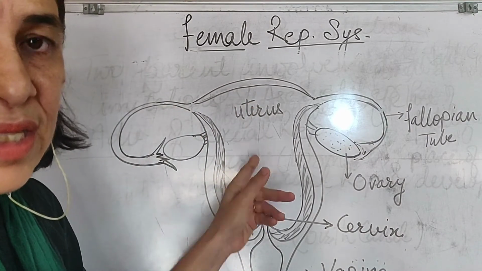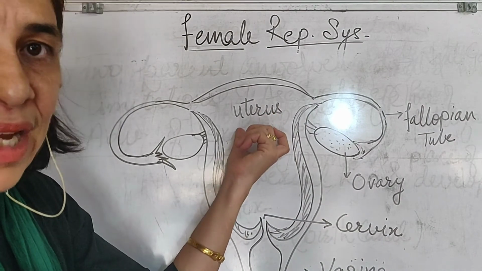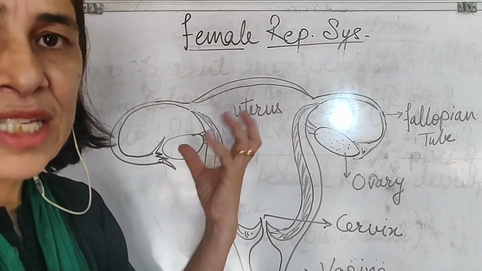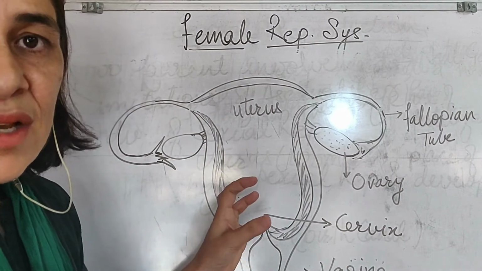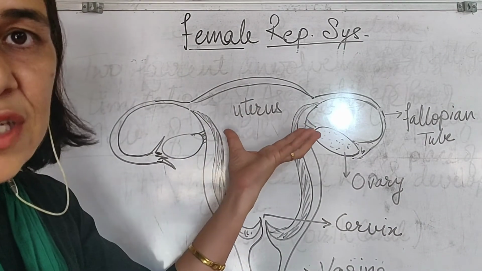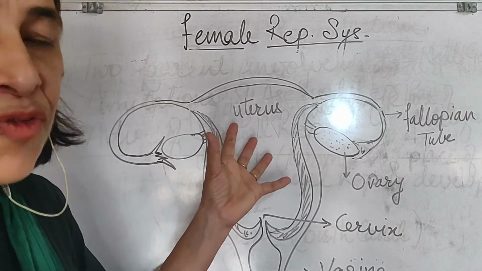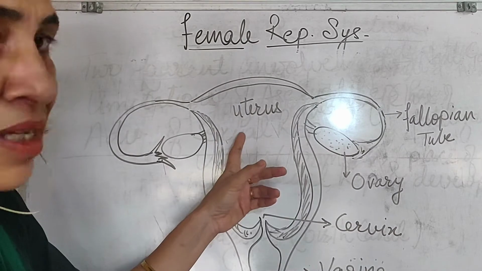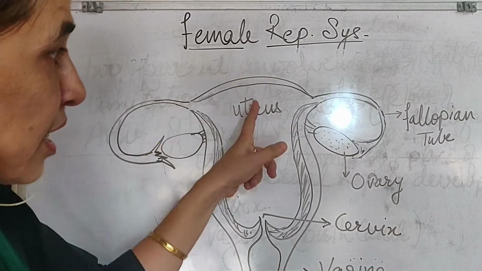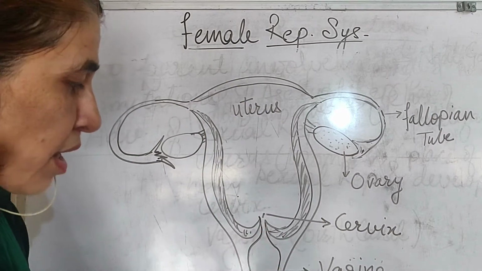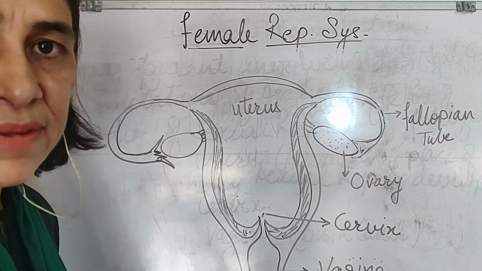In the uterus, the fertilized egg stays until the whole development takes place. It takes approximately 9 months for the complete maturation of the fertilized egg. When the embryo develops and a fetus forms in the uterus, and the whole development occurs, the fetus comes out through this opening called the birth canal, and it takes birth.